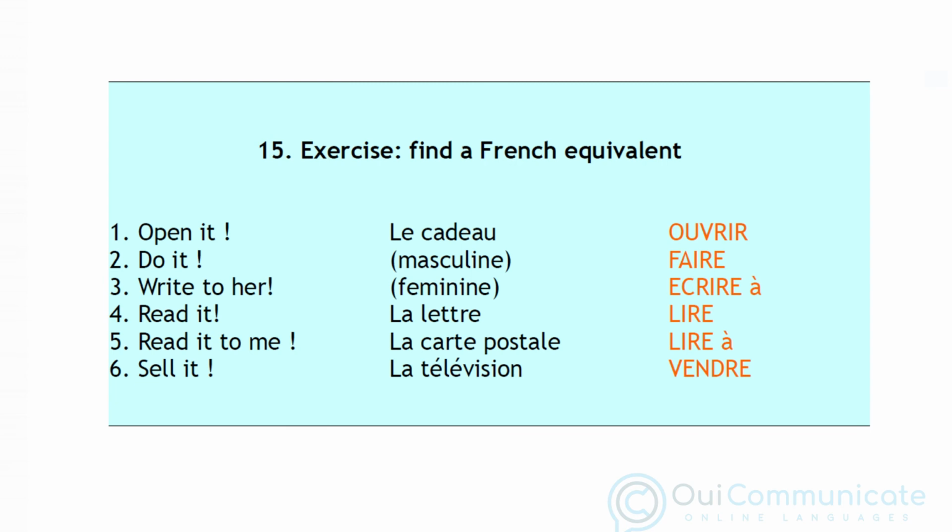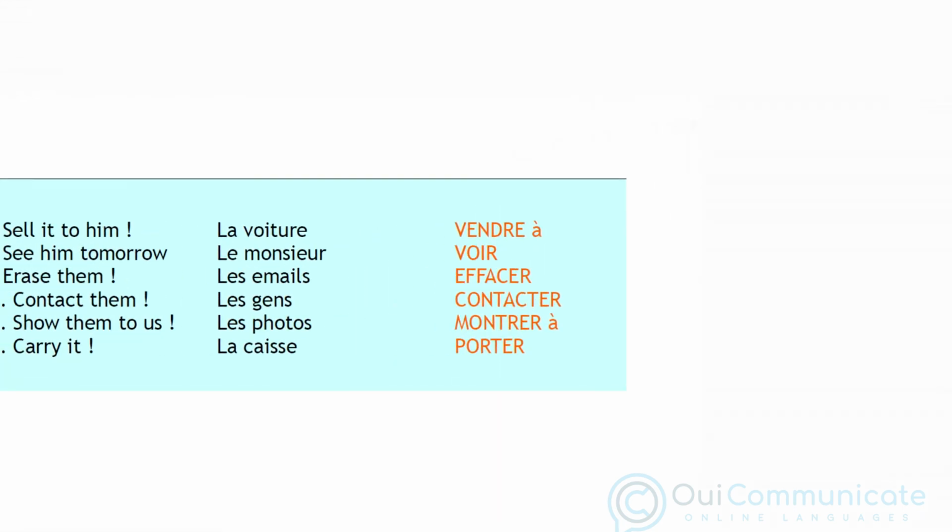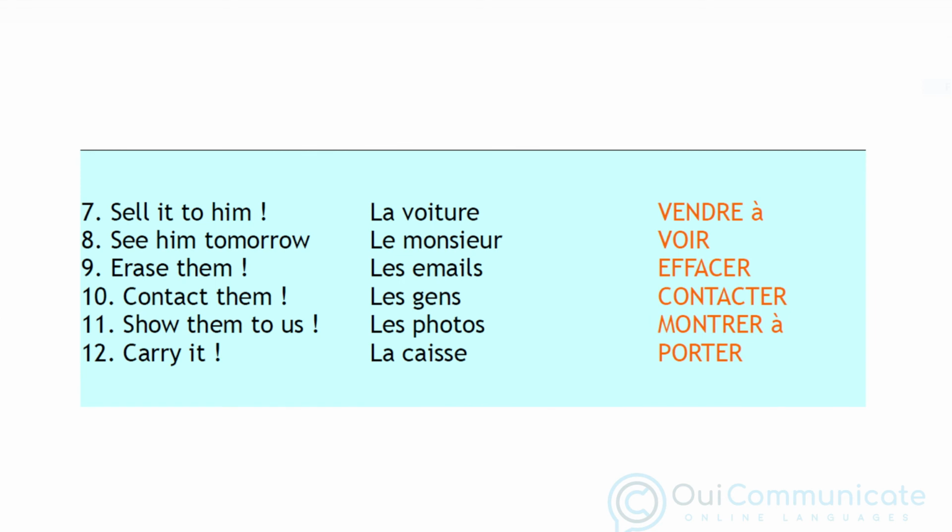In the next 12 sentences we want to find a French equivalent to the English imperatives. The middle column is given for the purpose of providing a context. In sentence 1 we're speaking about a present. Open it. The answer to number 1 is ouvre-le. Answer number 2, fais-le. Number 3, écris-lui. Number 4, lis-la. Number 5, lis-la-moi. Number 6, vends-la. Number 7, vends-la lui.